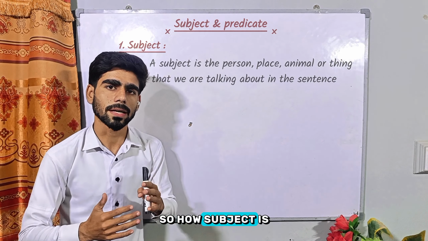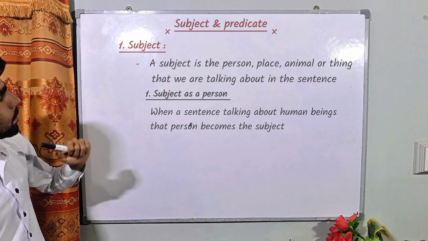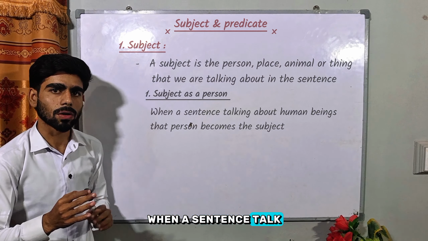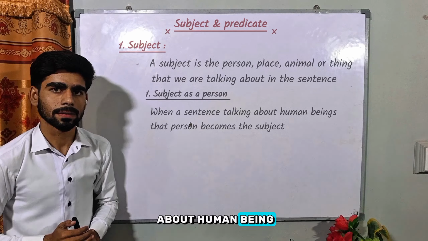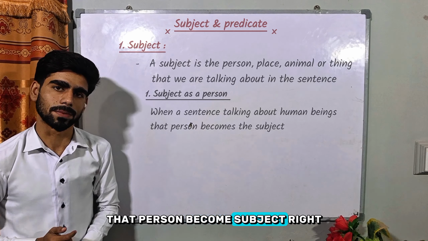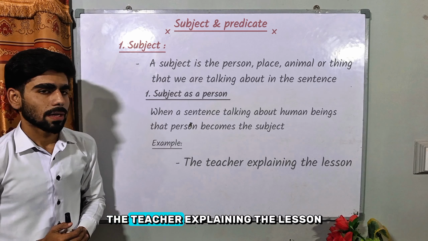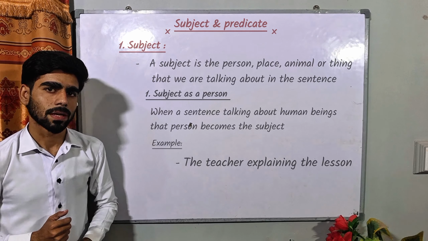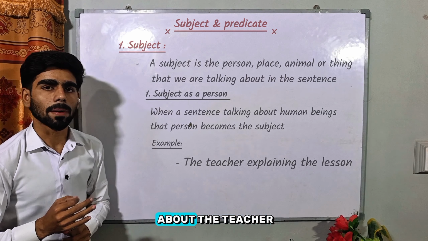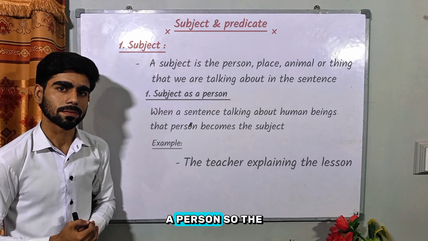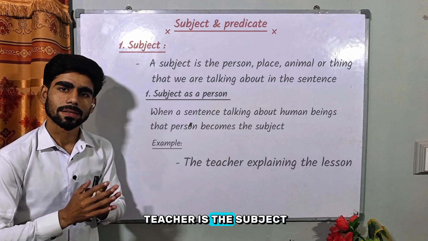So how is a subject a person? Look at the board. When a sentence talks about a human being, that person becomes the subject, right? For example, the teacher is explaining the lesson. Here, we are talking about the teacher, a person. So the teacher is the subject.